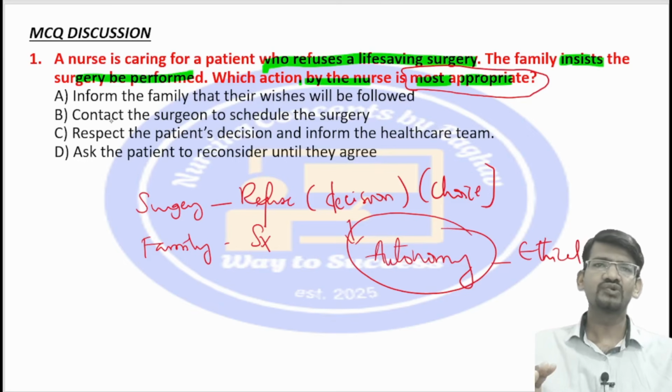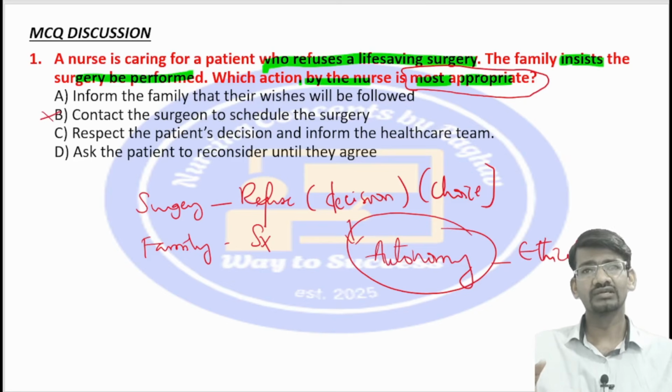See here it is absolutely wrong, because when the patient doesn't want a surgery, we are not supposed to contact the surgeon to schedule the surgery. Surgery patient को नहीं करना है, तो ये बात ही नहीं आता है कि सर्जरी का शेड्यूल करना. ओके, सो ये बिल्कुल गलत है.